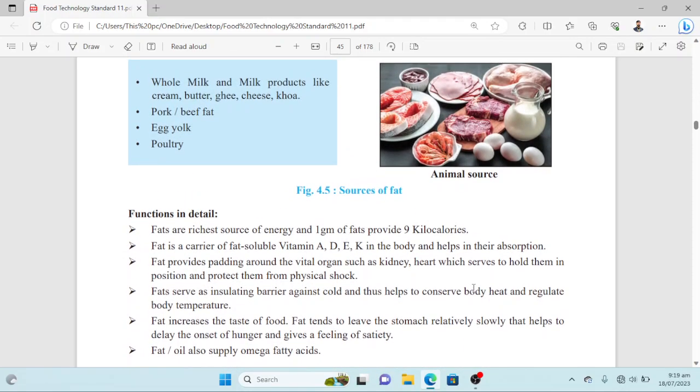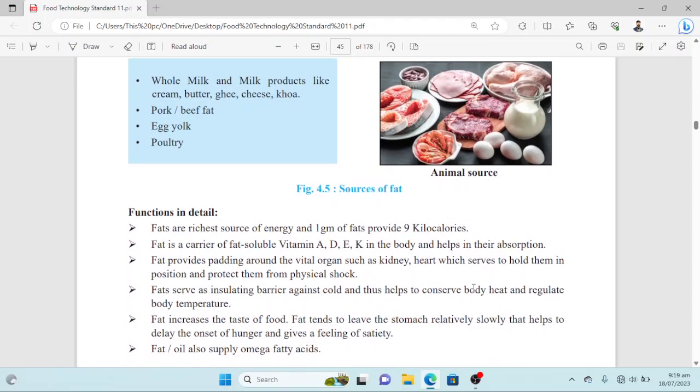Now have a look at the functions in detail. So we will discuss the functions that we have already covered in the table. We will see them in detail one by one. First of all, fats are the richest source of energy, and 1 gram of fats provides 9 kilocalories. So yes, we know that fact. Secondly, fat is a carrier of fat soluble vitamins A, D, E, K in the body and helps in their absorption. So their absorption is very important in the body as well as their intake.